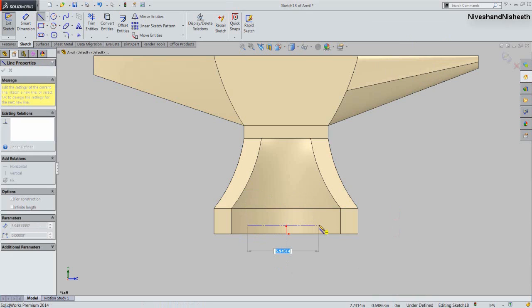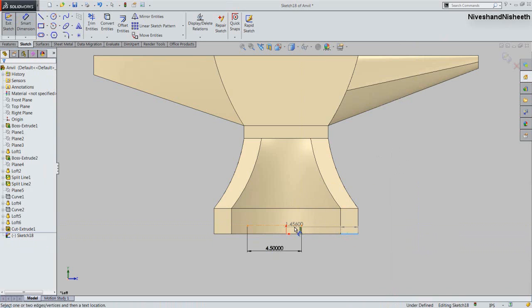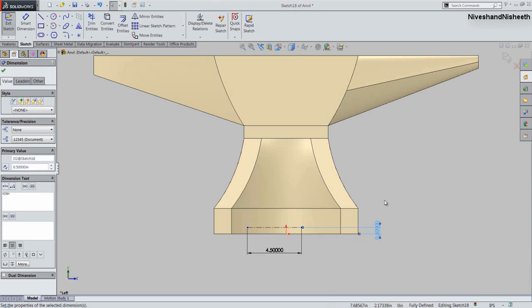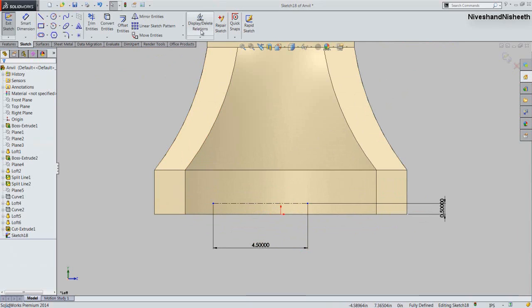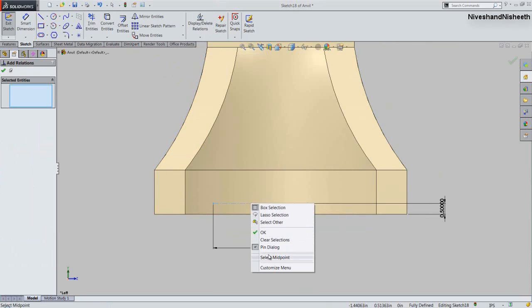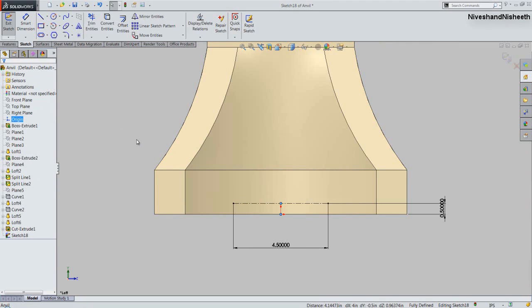Now we will create a horizontal line on here. Its length will keep 4.5 inches. Fix the vertical relation between the midpoint of this line and part origin. Activate the text tool from here.